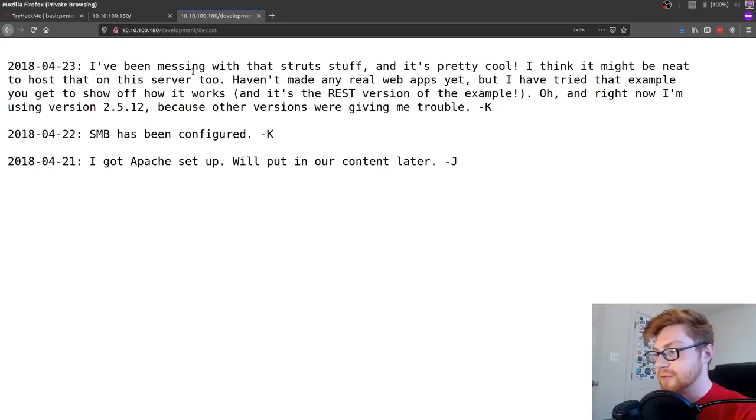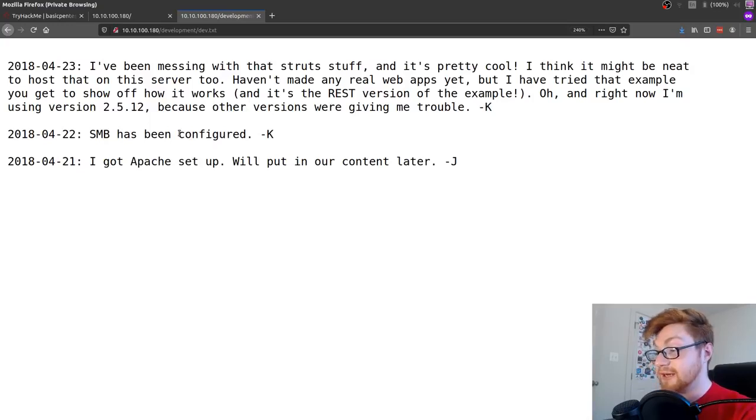It says, I've been messing with that Struts stuff, and it's pretty cool. I haven't made any real web apps yet. Blah, blah, blah. I'm using version 2.5.12 because other versions were giving me trouble. Is that the one that's insecure? Apache Struts? Okay, maybe we could use that.